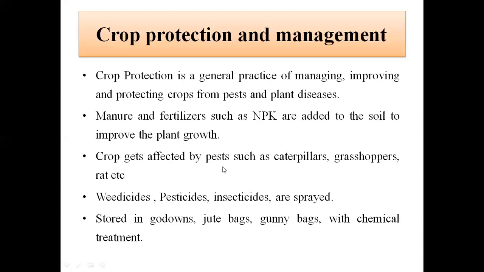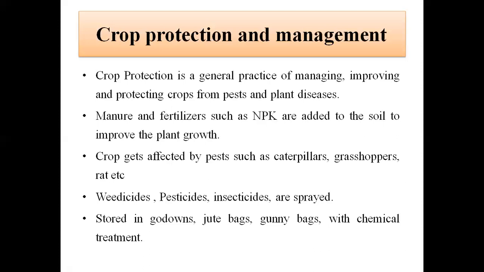Another factor which affects the growth of the plant is pests. What are these pests? They are animals and insects which destroy the crop. To overcome them, we can spray pesticides and insecticides on the crops so that the pests and the insects will die. And some unwanted plants, called weeds, grow in the farm. They can be removed by spraying weedicides, or we can remove those weeds manually.